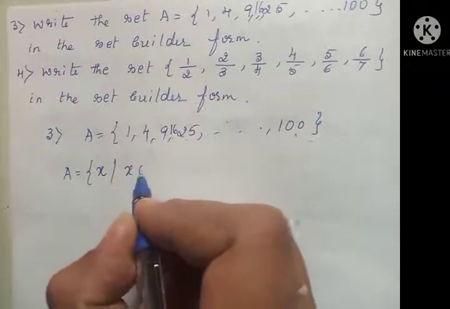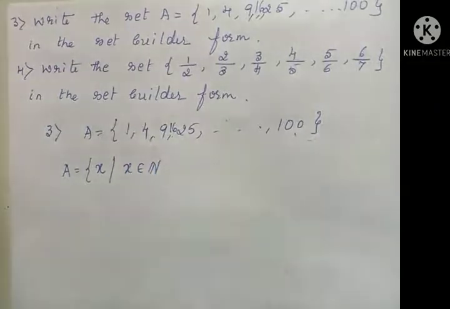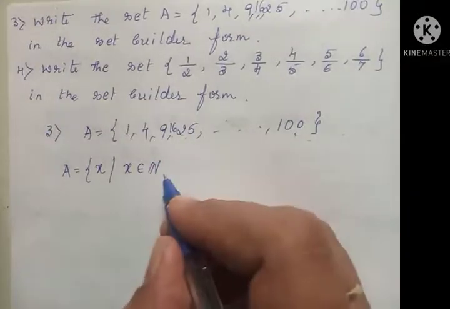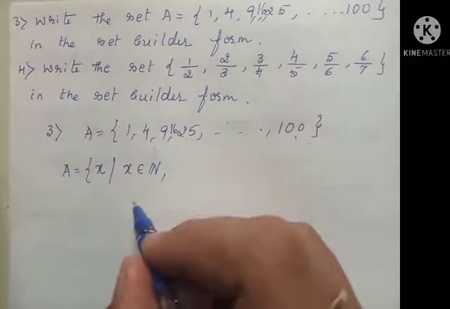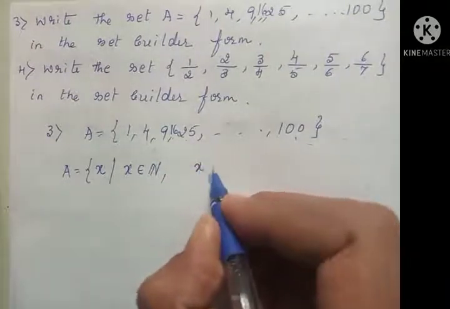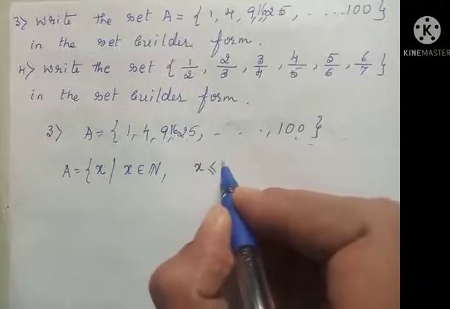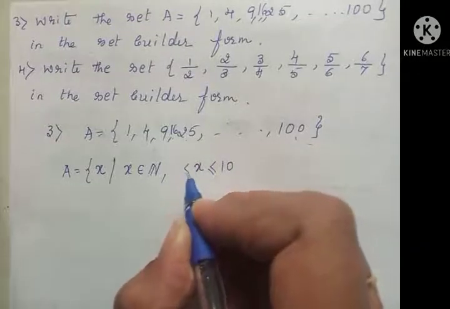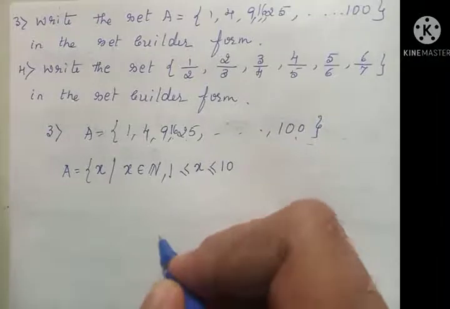So you have to collect all x, where x belongs to the set of all natural numbers. Then what can we write? You can give the condition: x is less than or equal to 10 and greater than or equal to 1.